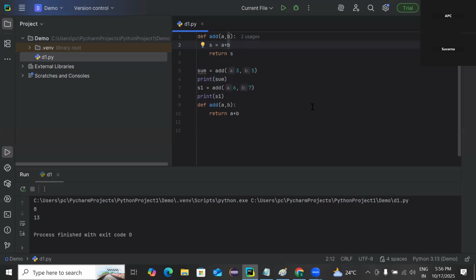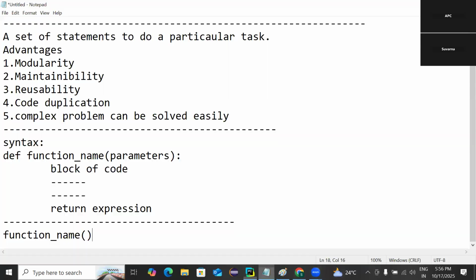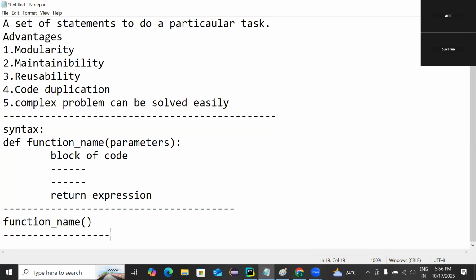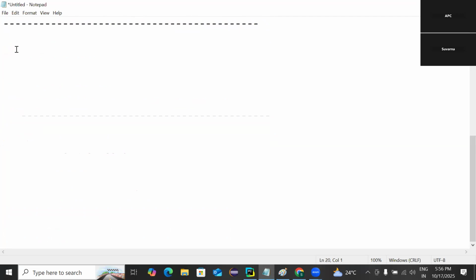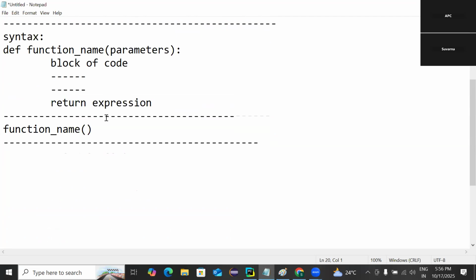Okay. So that is the function definition and the function call. Let's go for the next topic in functions. One more thing I need to convey here: the variables that I have defined in the function definition are called the parameters. The variables I'm going to use in the function call are called the arguments.